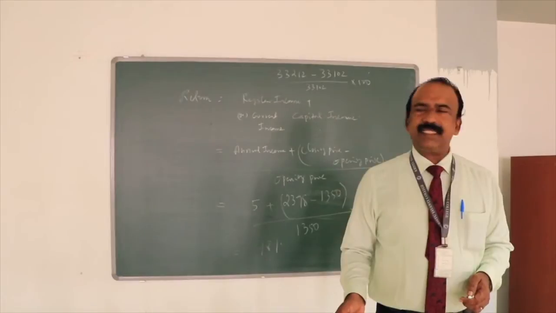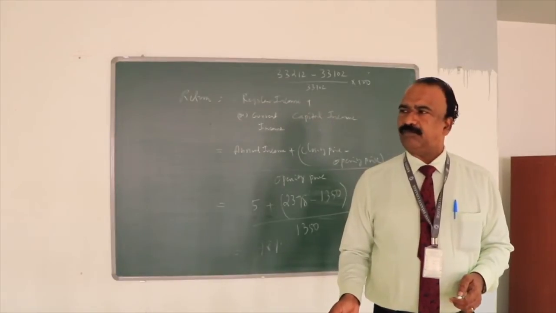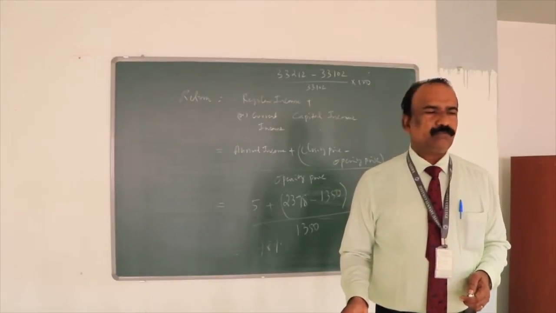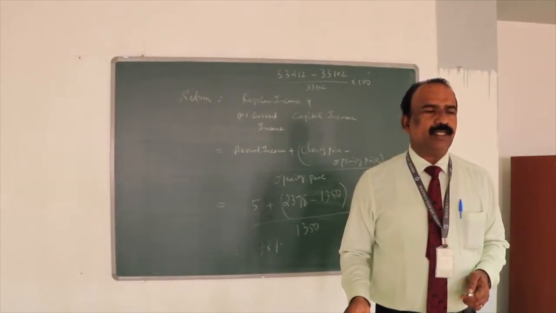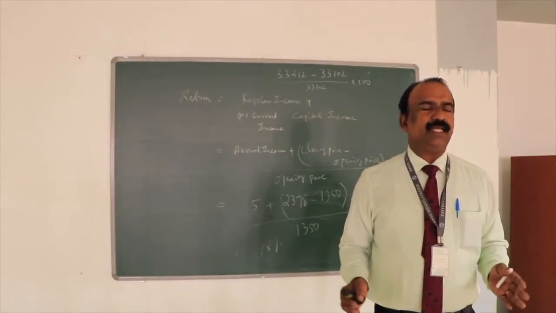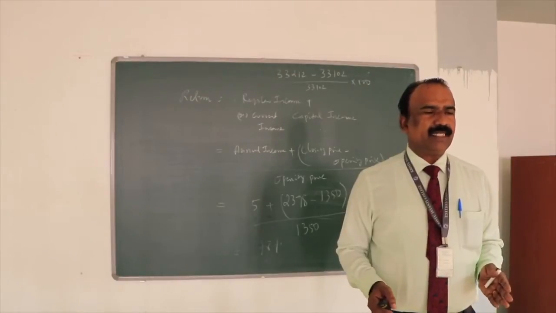Then next is the mutual funds. Mutual funds, as all of us know, are where the investors who cannot participate in the equity market can invest.